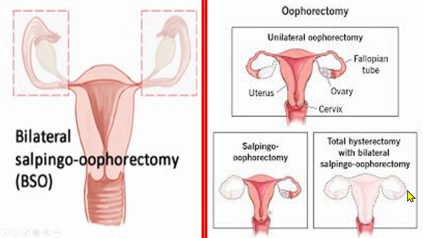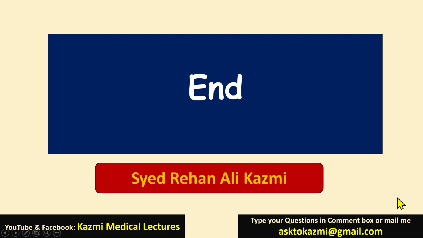Okay, here is a bilateral salpingo-oophorectomy, and here is the total, meaning the uterus is removed, the fallopian tube is removed, as well as the ovary is removed. Okay, so this is all about abnormal uterine bleeding. Thank you very much. Allah Hafiz.